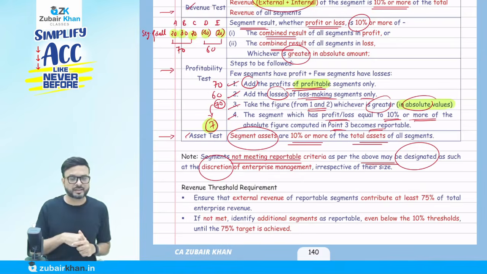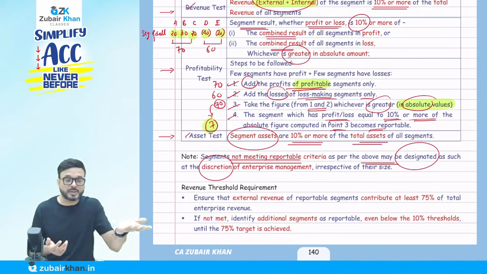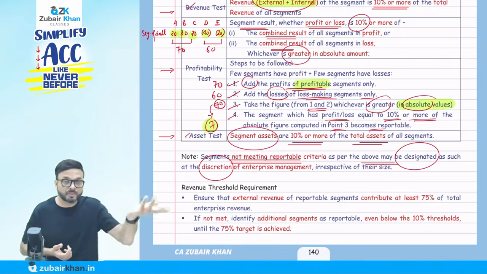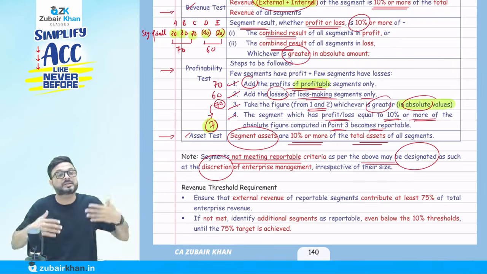Even though it is less than 10%, it is still 7%, 8%, 9%. They are near to 10%. At least people will come to know that it's a new product and the product is performing good. That it's a new location, and that location is performing good. Even though it's not 10%, that is still good.